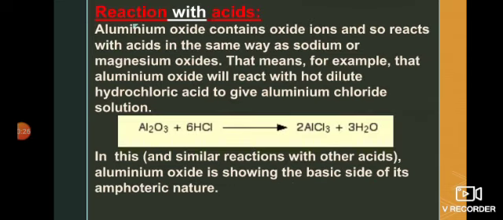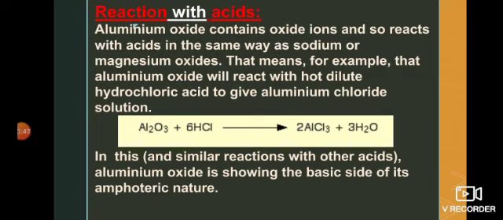As in the previous reaction with water, aluminium oxide does not react with water like sodium oxide and magnesium oxide. Sodium oxide reacts very readily, magnesium oxide reacts to some extent, and aluminium oxide does not react with water.